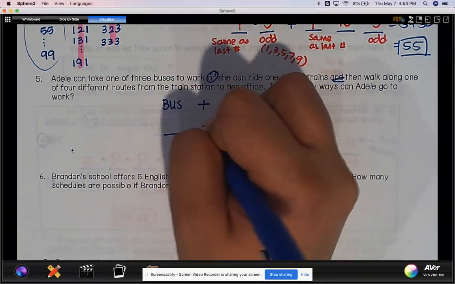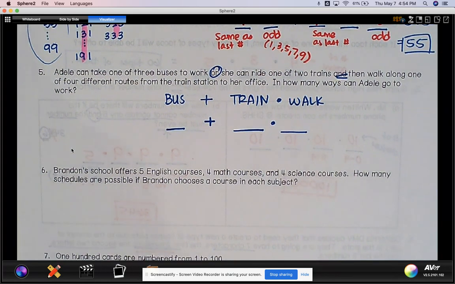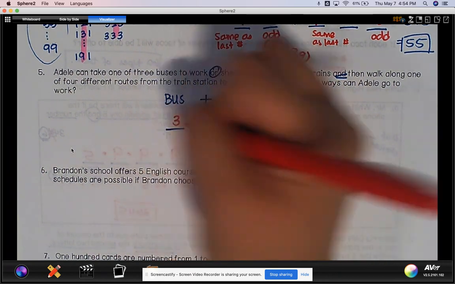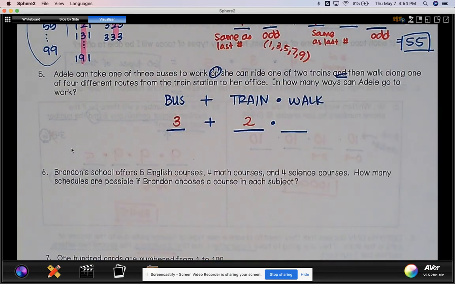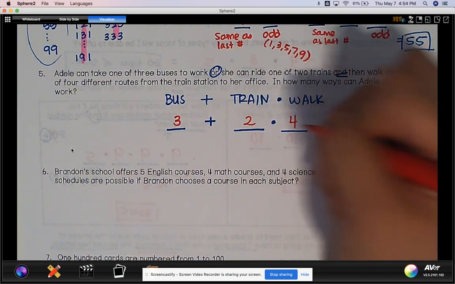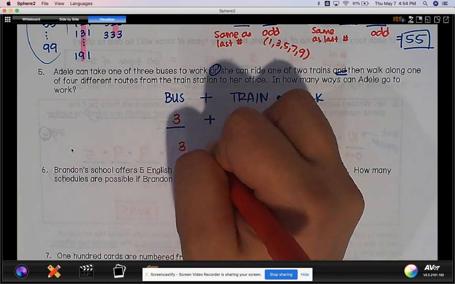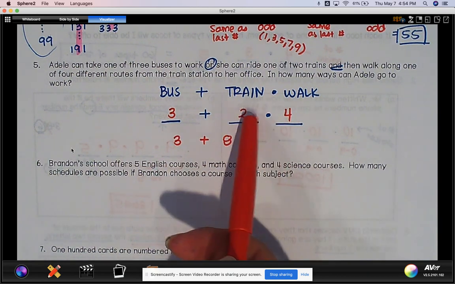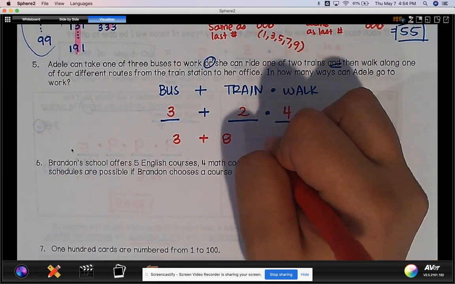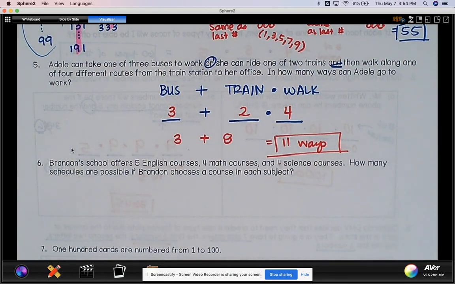So I have a bus, a train, and a walk. My first event is bus. My first task is to take the bus. There's 3 buses. Or she can take one of 2 trains, so there's 2 trains to choose from. And there's 4 different paths along which she could walk. That means there's 3 routes if she takes the bus, or there's 8 different possible routes if she takes the train and walks. So therefore, there are 11 ways for her to get from home to work. Okay?